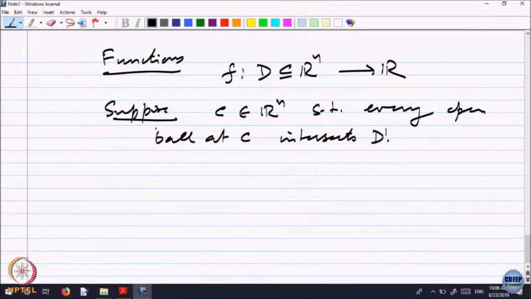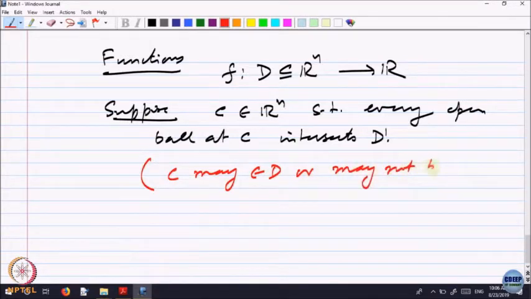So, what does it mean? What I am saying is C is a point. Let me mention C may belong to D or may not be in D. F is a function with a domain D. Look at a point C. That point C may or may not be in the domain. Function may or may not be defined. We do not bother about it, whether it is defined or not. But the domain should have the property: there are points close to C in the domain where the function is defined.